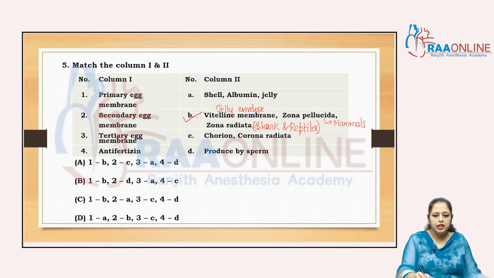So 1B, right, 1B is given in these three options, so that D option is cancelled. Now come to the secondary egg membrane.